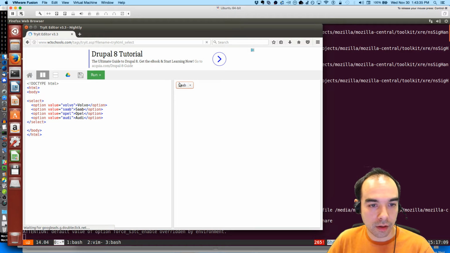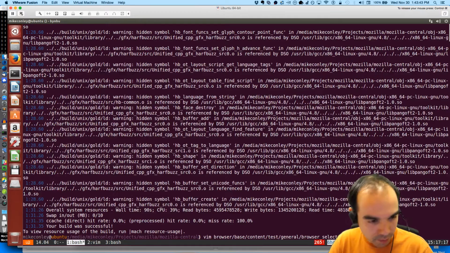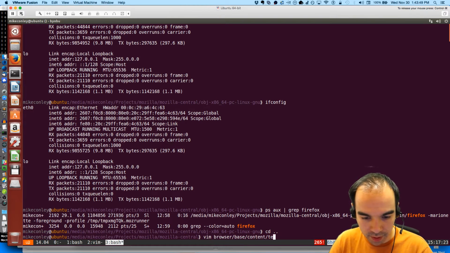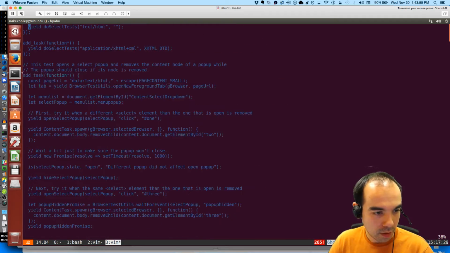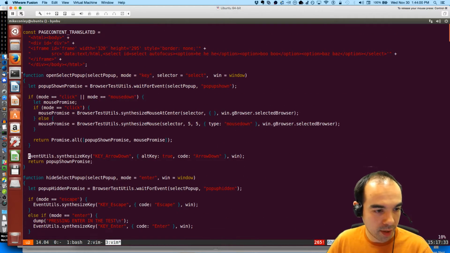Focus it. Oh yeah, that's what we're supposed to do. We're supposed to start shifting it around. So wait, how's this test supposed to be opening the pop-up? Browser base content test general browser select pop-up, open select pop-up with key. Oh, because it's supposed to be holding the Alt key down. That's why.